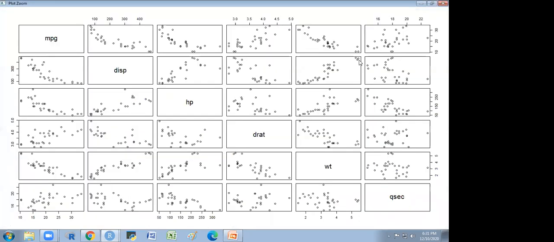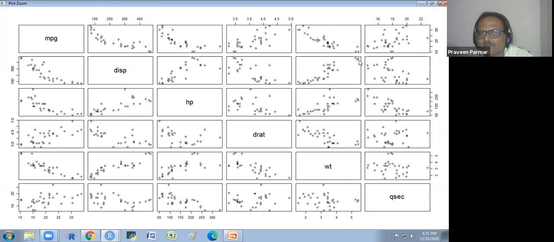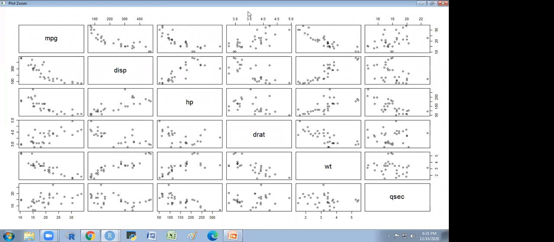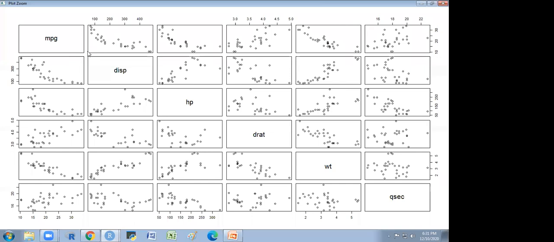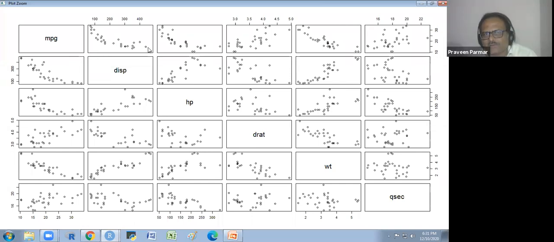Okay. Got it? Yes, sir. It is a matrix of scatter plots of all the numeric variables. Got it? Yes, sir. So here, how do we interpret this? There is mileage and displacement. In this box, displacement is on the x-axis and mileage is on the y-axis. So when the displacement increases, mileage decreases.